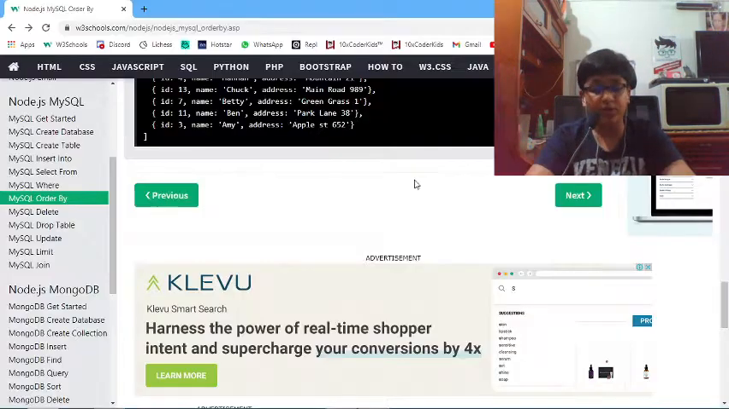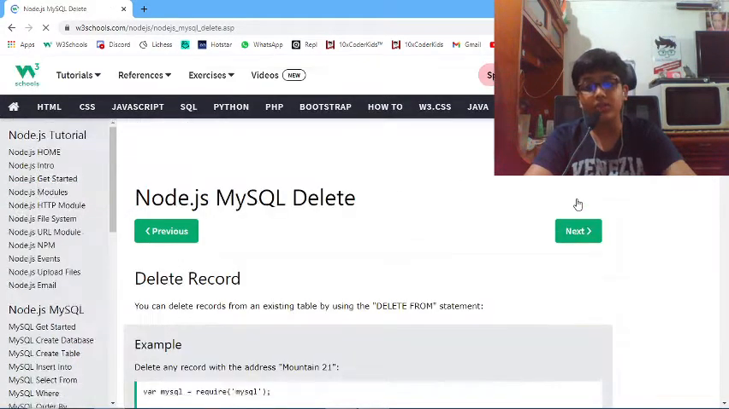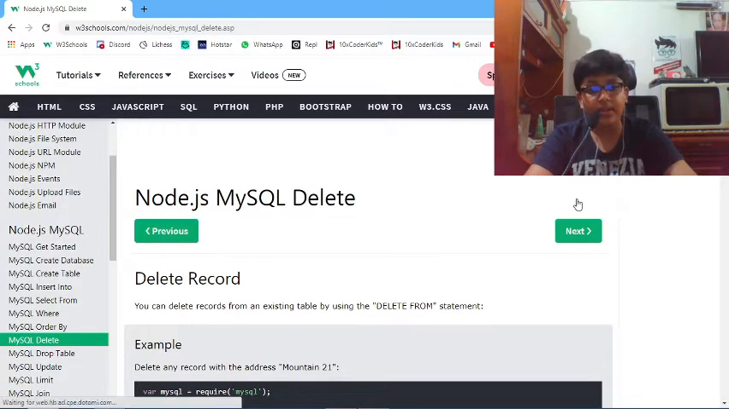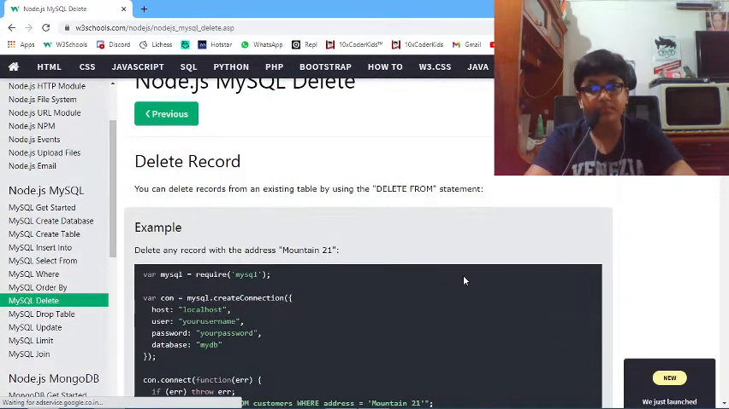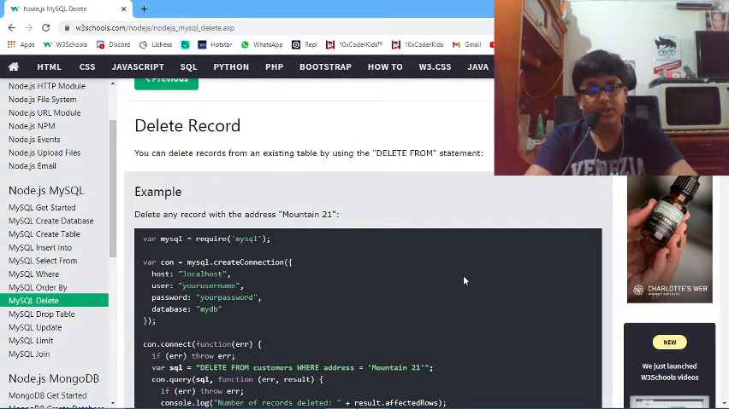We have just learned how to sort our results, and now we'll learn how to delete records from a MySQL table. So, delete record. You can delete records from an existing table by using the delete from statement. So you can use the delete from statement to delete records from a MySQL table, an existing table, right? For example, delete any record with the address Mountain 21.